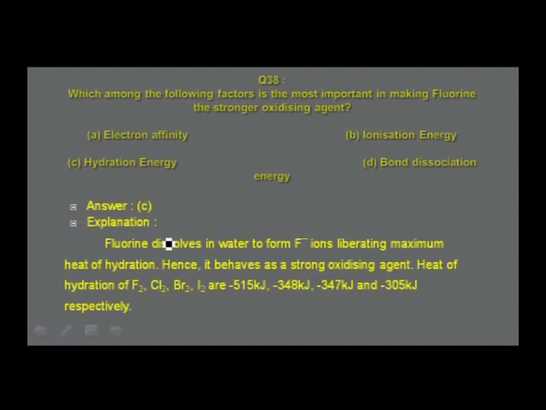Among the halogens, the heat of hydration is given for fluorine, chlorine, bromine, iodine as minus 515 kilojoules per mole, minus 348 kilojoules per mole, minus 347 kilojoules per mole, and minus 305 kilojoules per mole. It is in the decreasing order of magnitude. Fluorine, with a higher magnitude, is therefore a stronger oxidizing agent compared to the rest.